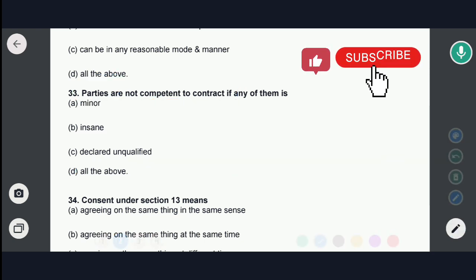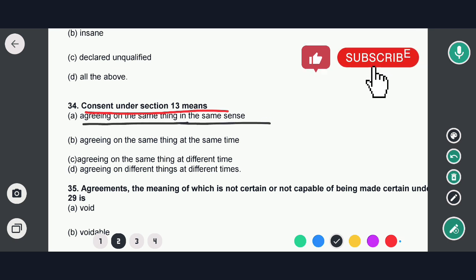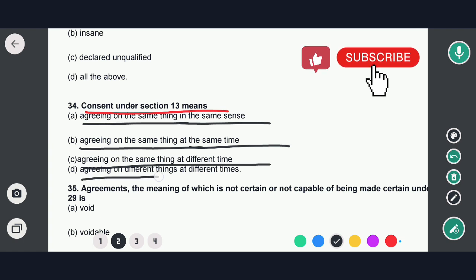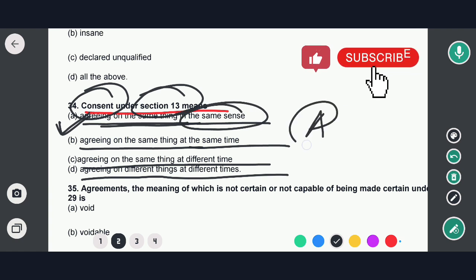Okay, so now to next question. Next question is consent under section 13 means: options are agreeing on the same thing in the same sense, agreeing on the same thing at the same time, agreeing the same thing at different time, agreeing the different things in different times. So in this case, option A would be the correct answer, that means consent as per the provision of section 13 means agreeing on the same thing in the same sense.